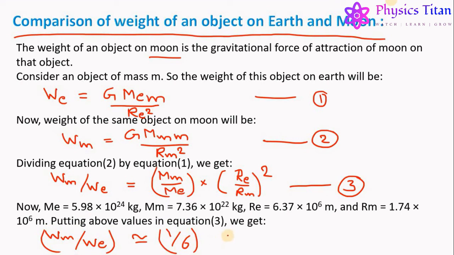That is, the weight of an object on Moon is 1 by 6 times the weight of the same object on Earth. So, if you are having a weight of 36 kg on Earth, your weight will become only 6 kg on the Moon. And this difference is due to the difference in the gravitational pull of the Moon and the Earth. The gravitational force of attraction of Moon is much smaller than the gravitational force of Earth, because the Moon has very low mass and size as compared to that of Earth.